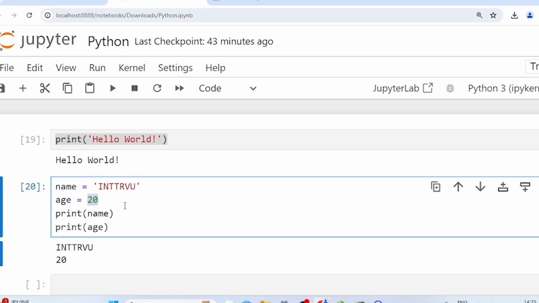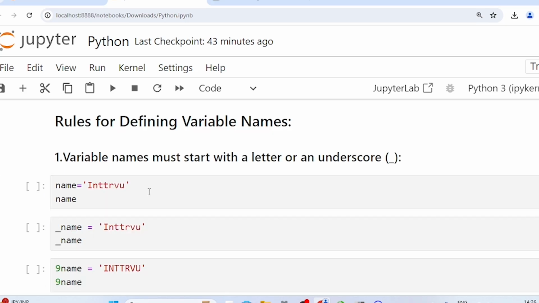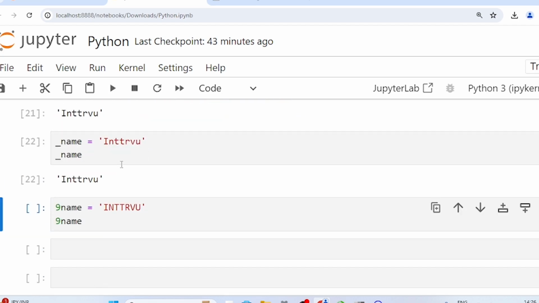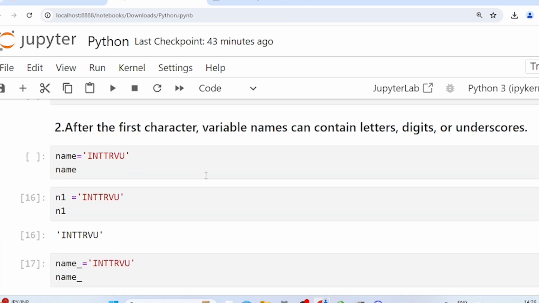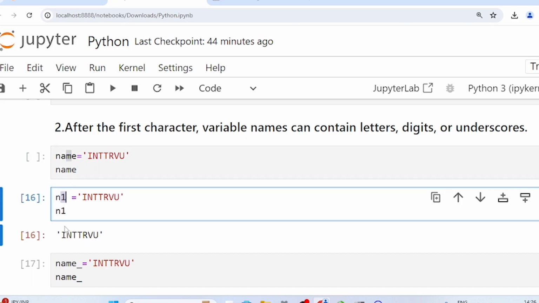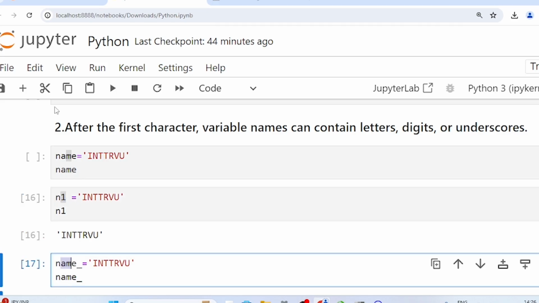Variables can store different types of data. Now let's see the rules for defining variable names. Rule number 1. Variable names must start with a letter or an underscore. Always remember, variables cannot start with digits. Rule number 2. After the first character, variable names can contain letters, digits, or underscore.